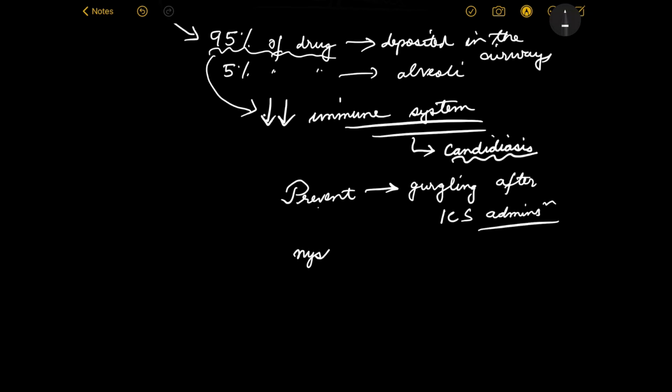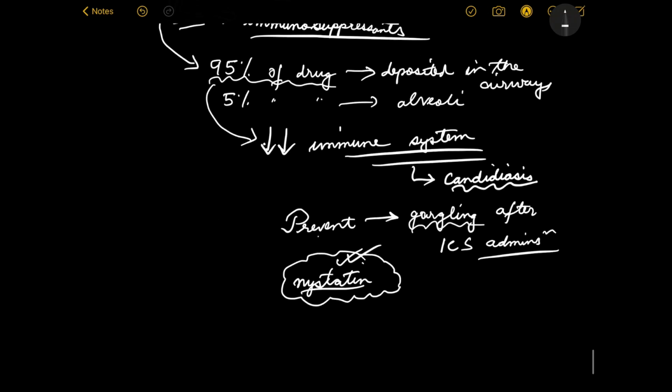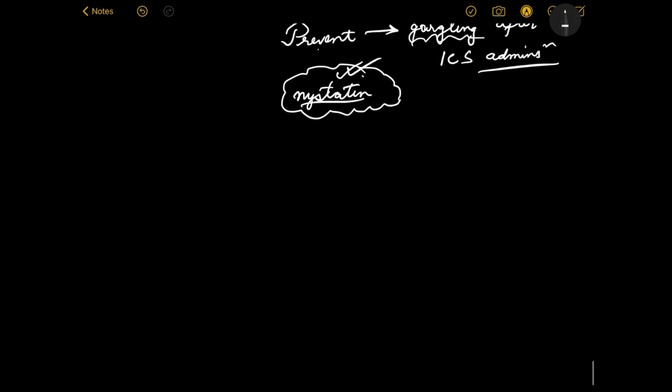What was the spelling? Nystatin, T-A-T-I, yes. So nystatin can be used for treating, but more importantly, gargle. Gargle is GA or GU? I think it is GA. It might be GA actually. So gargle after inhalational corticosteroid administration. So that's more or less all about the corticosteroids.